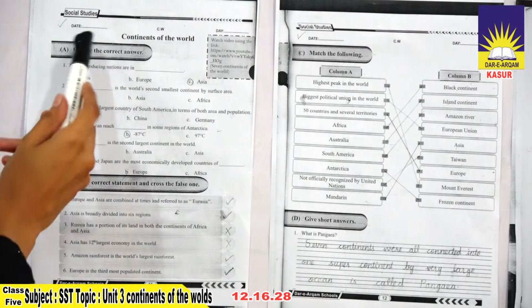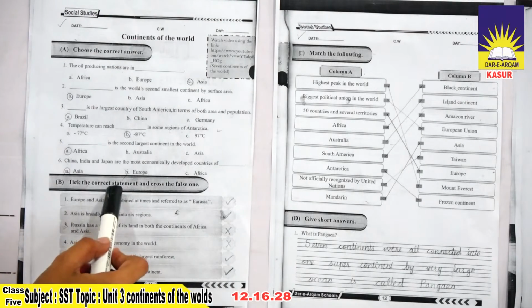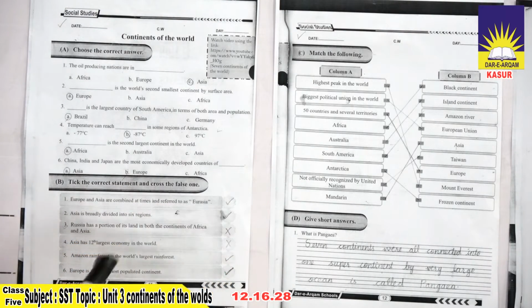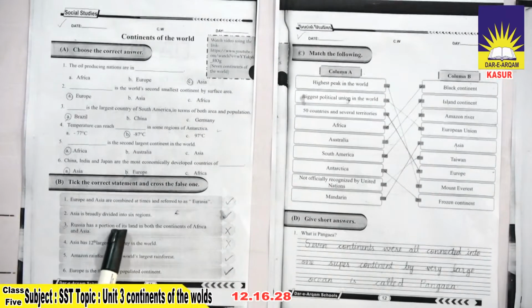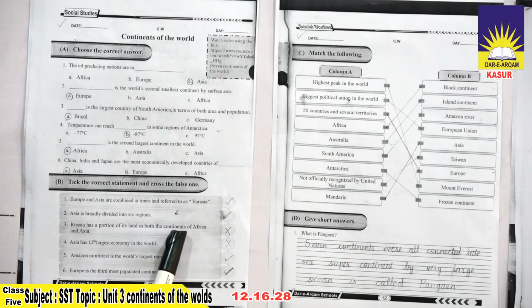Next, question B, we have tick the correct statement and cross the false one. Europe and Asia are combined at times and referred to as Eurasia. It's correct. Asia is broadly divided into 6 regions. It's also correct. Russia has a portion of its land in both the continents of Europe and Asia.